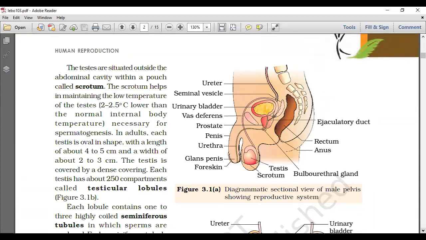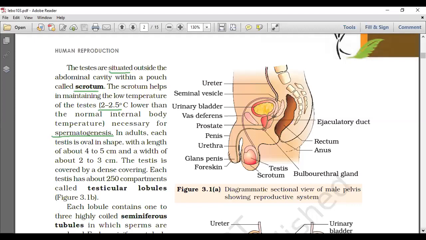The testes are situated outside the abdominal cavity within a pouch called scrotum.